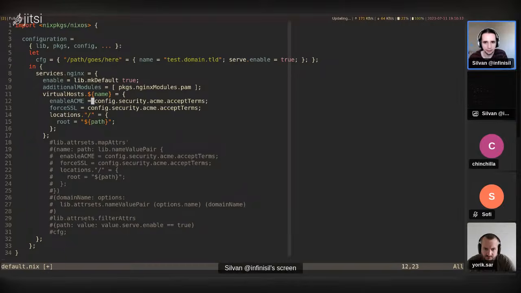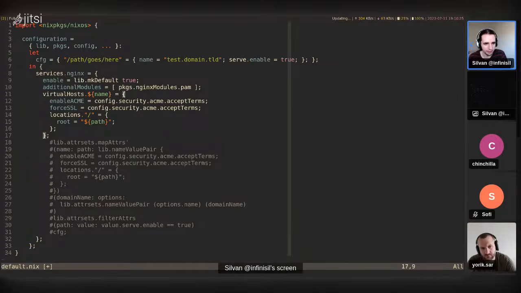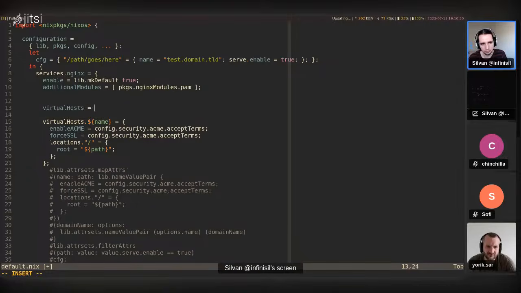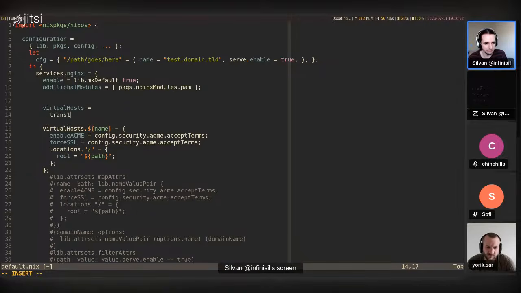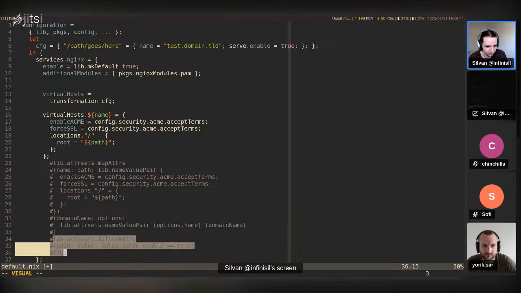Path is here. We have serve.enable. Right, we only want the ones that are enabled and the others we don't. Okay. So I'm going to just take this here. So in the end, we want virtual hosts to do some transformation on the cfg. The first transformation here is to filter out the ones that are enabled. And so I'm just going to copy the code you have here.